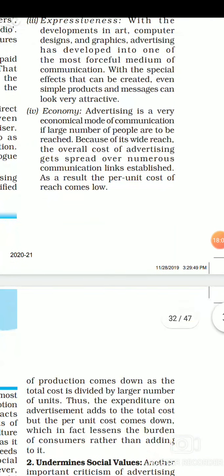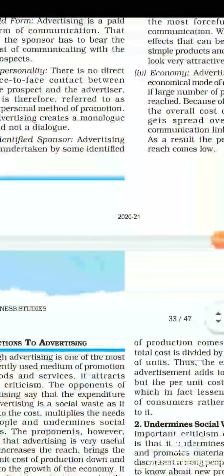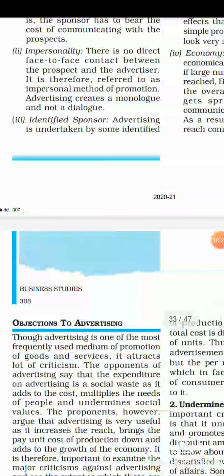Next is economy. Advertisement is also an economical mode of communication because a large number of people are to be reached, because we are following mass communication here with the help of advertisement. So when there is a large number of people we are reaching with the help of one advertisement, the per unit cost is going to be reduced. So these all are the advantages we are getting from the advertisement.